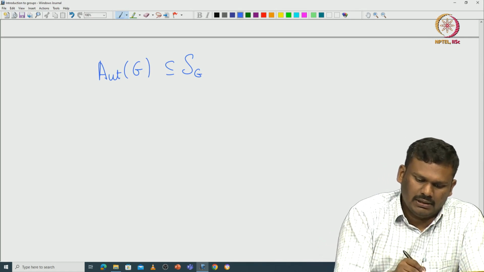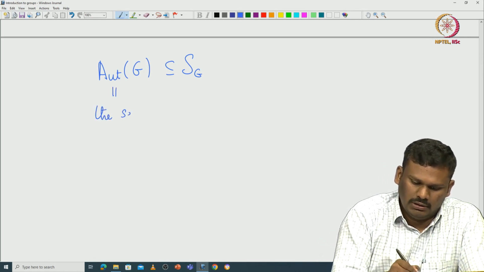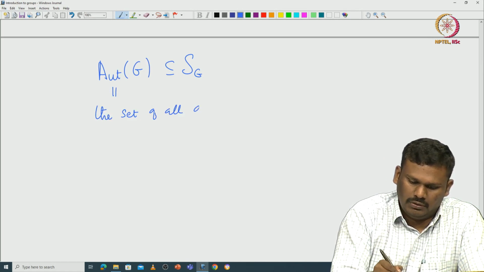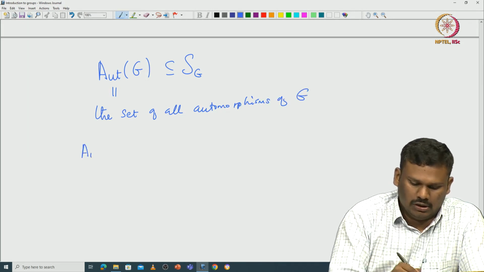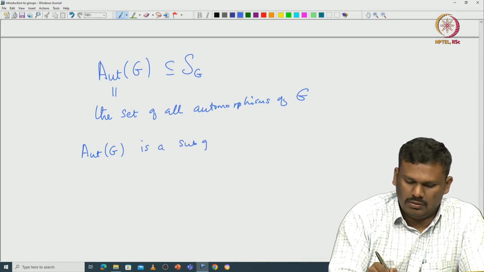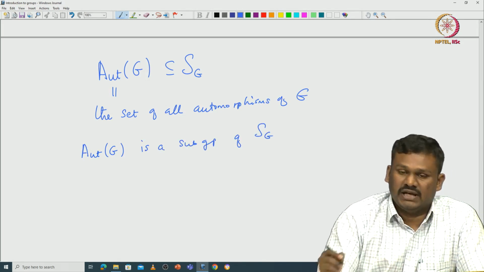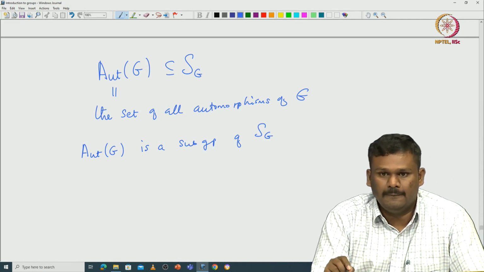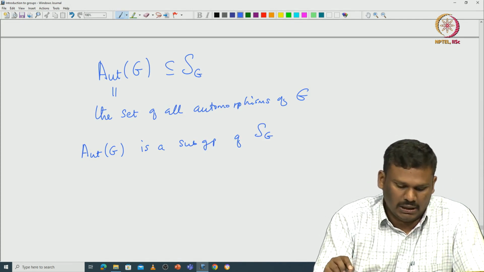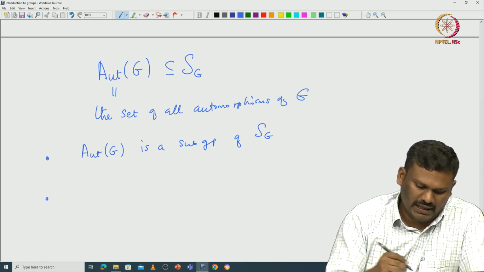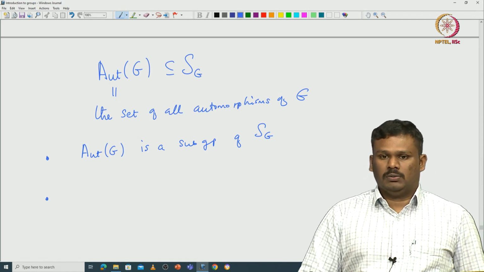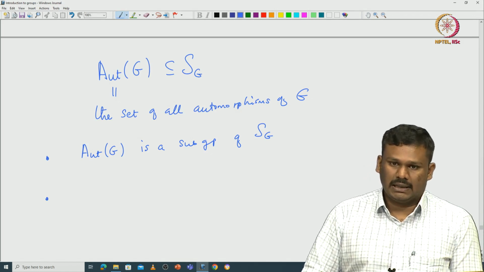Now if you take the set of all automorphisms of G, then Aut(G) is a subgroup of S_G. S_G is a group with respect to the composition of maps, so it's clear that Aut(G) is a subgroup of S_G. We also have a very special subgroup of Aut(G), which is called the inner automorphisms.